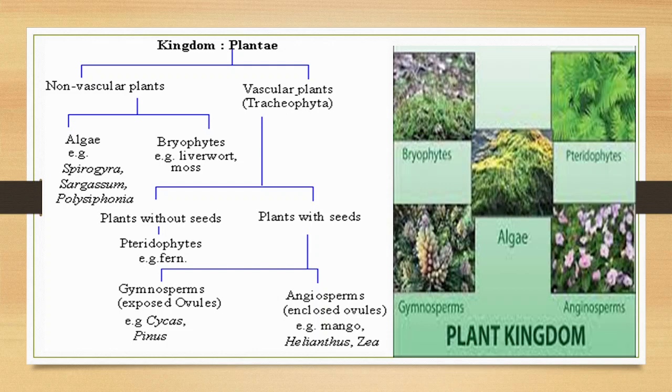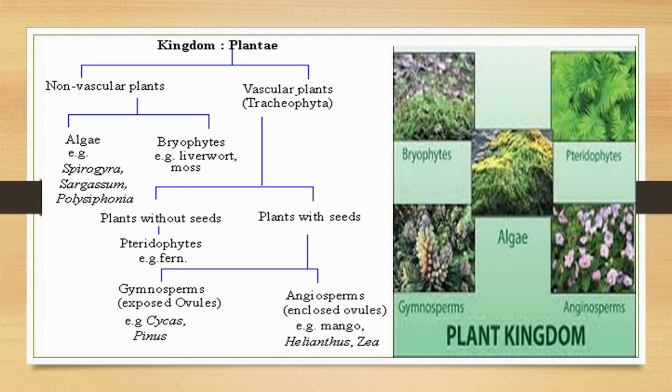So the plants which do not have such tubes or ducts to transport substances are called non-vascular plants, and if they have them, then they are called vascular plants. Under non-vascular plants, we have algae and bryophytes. The first two divisions of plants, that is algae and bryophytes. Algae are purely aquatic, they need water for survival. Bryophytes partially need water, but they are terrestrial, they can survive even on land.